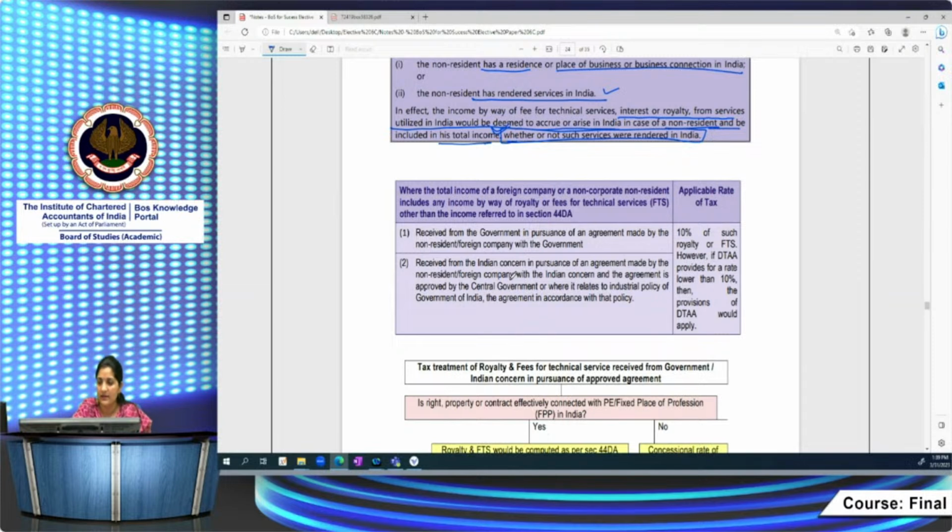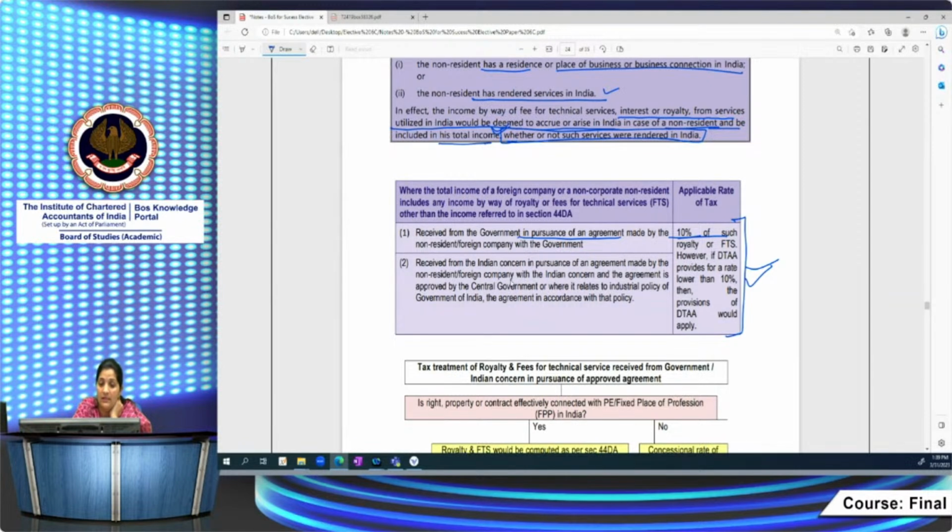So these are the rates. Section 115A rates are given. If it is in pursuance of an agreement made by a non-resident or a foreign company with the government, then 10% of such royalty will be applicable. However, if the DTAA provides for a lower rate, then the lower rate will be applicable, whichever is beneficial, right?